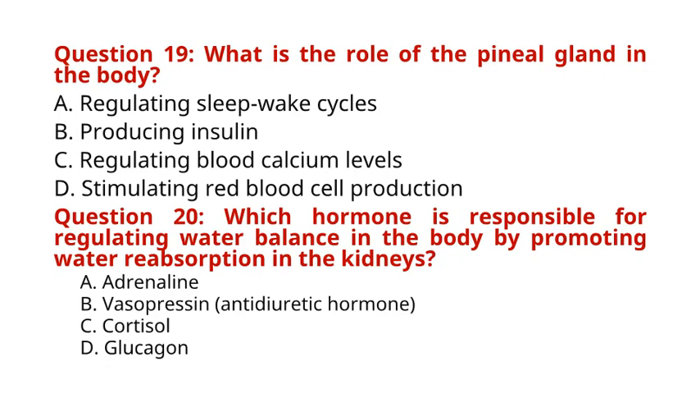Question 20. Which hormone is responsible for regulating water balance in the body by promoting water reabsorption in the kidneys? A. Adrenaline. B. Vasopressin, antidiuretic hormone. C. Cortisol. D. Glucagon. The correct answer to question 20 is option B. Vasopressin, antidiuretic hormone. Explanation: vasopressin, also known as antidiuretic hormone, ADH, is produced by the hypothalamus and regulates water balance by promoting water reabsorption in the kidneys.